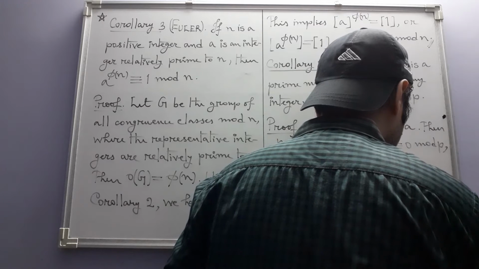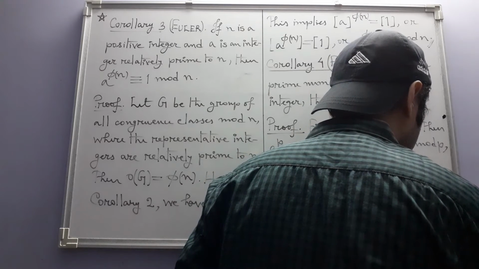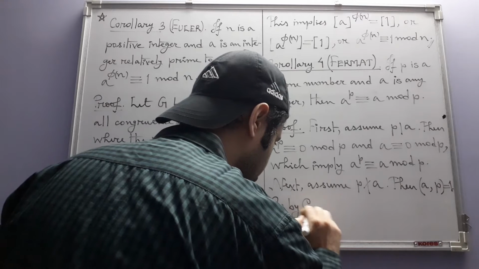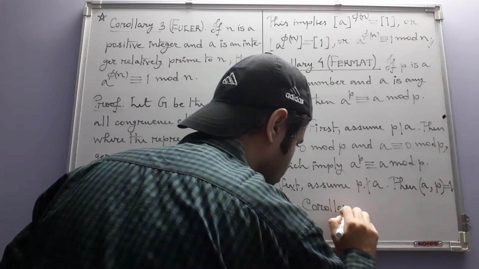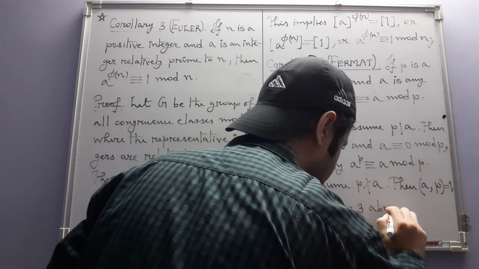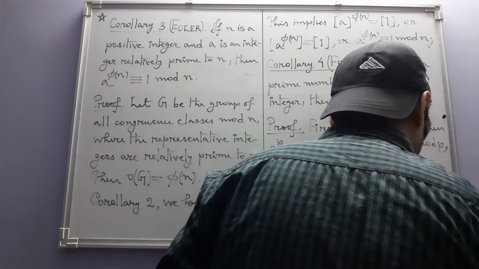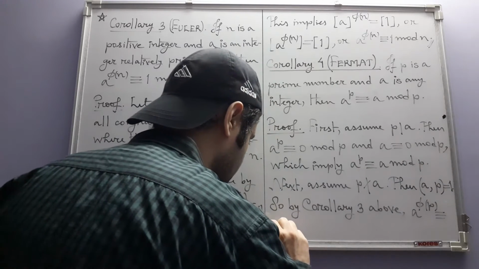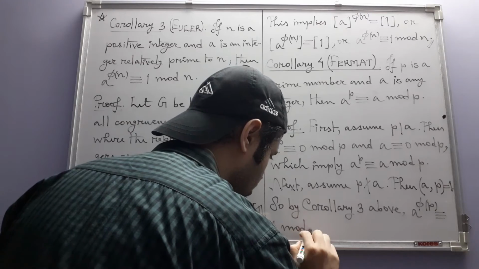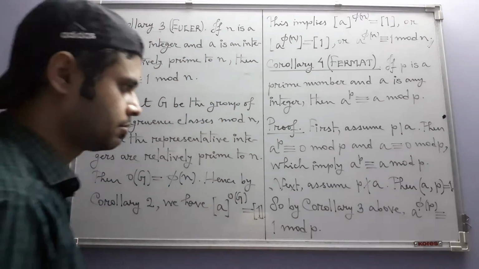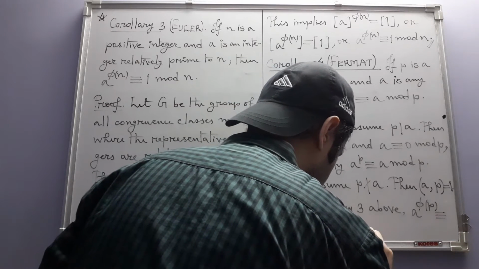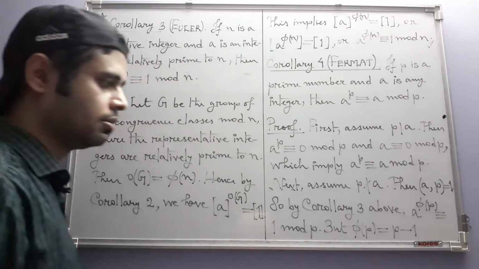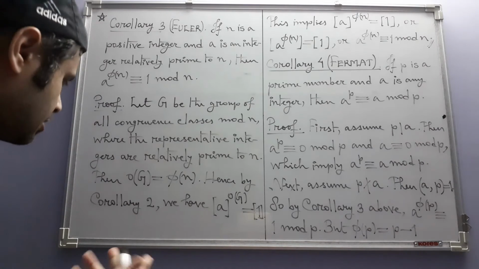Then a and p are relatively prime. So by corollary 3 above, a to the power phi of p is congruent to 1 mod p, but phi of p is equal to p minus 1. You see, if we have a prime number, say for example,